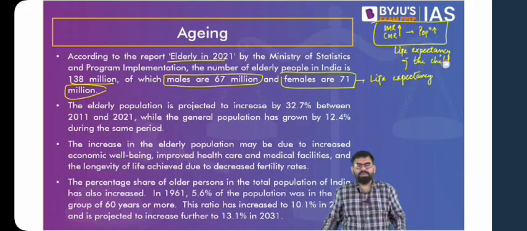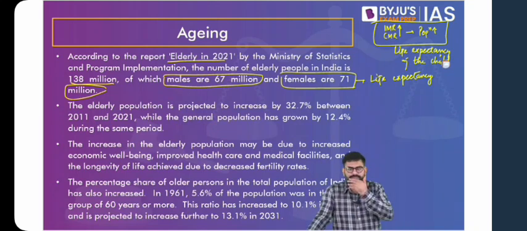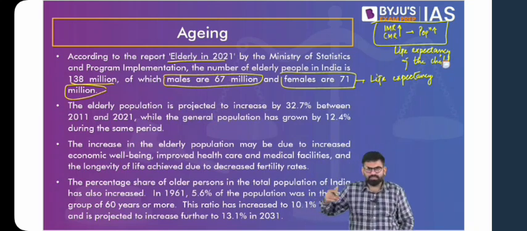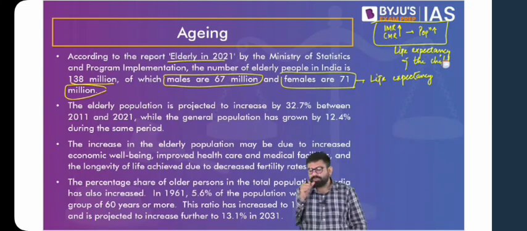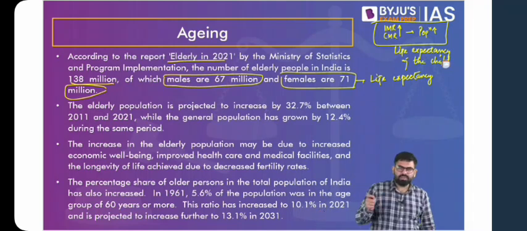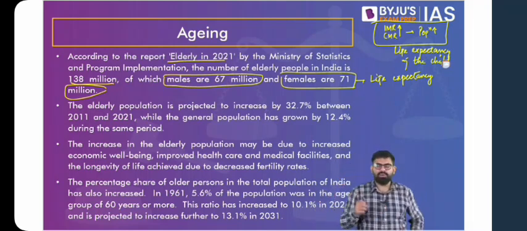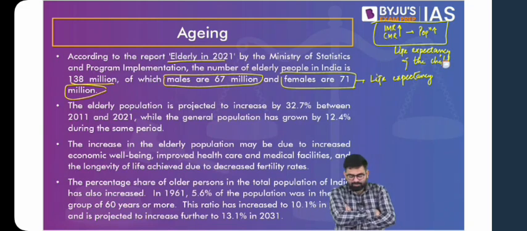Right? So for example, if I make the statement that there is a disparity with respect to enrollment in schools between girls and boys, this is something that we deduce logically. We think that women have a lower status. Also, we give preference to a son, so they'll be the ones who will be sent to schools. Because of which, we can say that there'll be a lot of difference between girls and boys with respect to the enrollment ratio. But we find with the recent report, it is not the case. They are pretty much equal. So we have to remember that we cannot reach all arguments logically. We have to use facts. We have to use data for that matter.